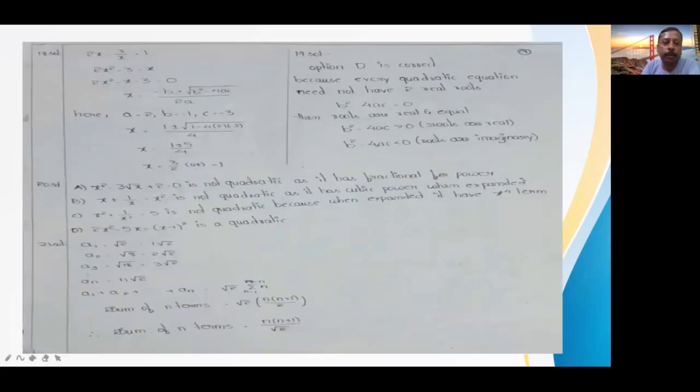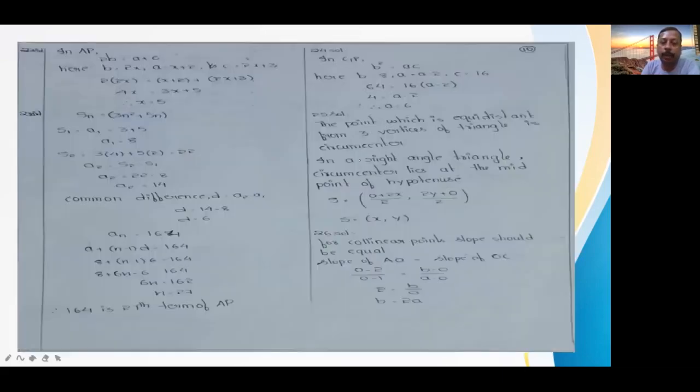Then 15th, 16th, 17th. Okay. 18th, 19th. The 19th is here. 20, 21. Pause the video if you are not able to note down, but I hope you all can solve the questions, and this is only for cross-checking. At the end of this video, I am giving you the questions which are wrongly given by the AP Triple IT or GUKT.